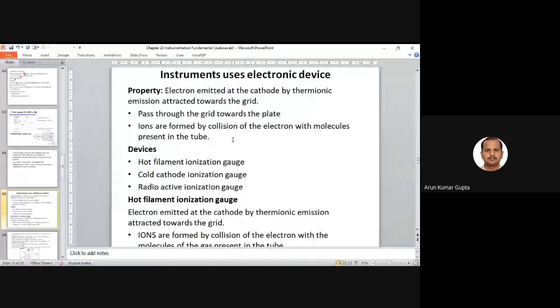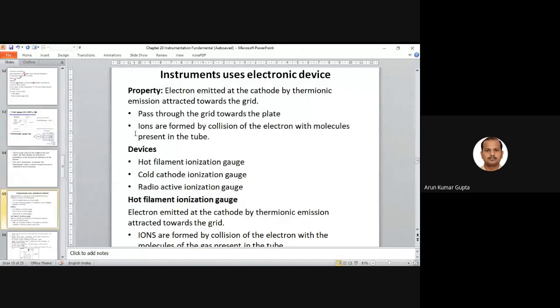Now the third one, we have the instrument using the electronic device. This is most popular because they use the properties of electrons emitted at the cathode by thermionic emission, attracted towards the grid. So electrons are emitted from the cathode by thermionic emission. We are using this principle. They pass through the grid towards the plate. This is basically a grid and plate.